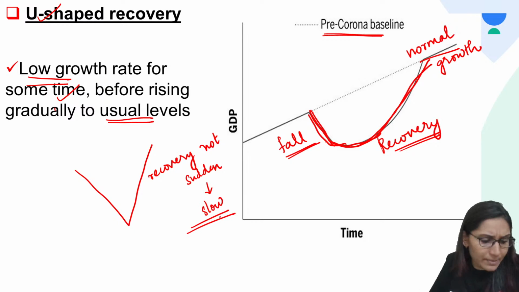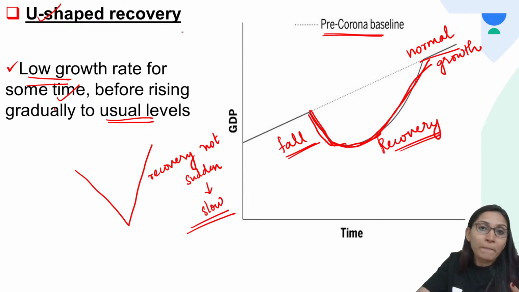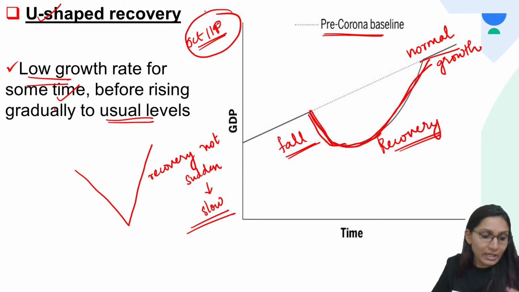Prabhat Shekhar has asked me, in how many quarters were the calculations done? This is after the COVID situation, and this statement was actually made by the Chief Economic Advisor. It's based on the IIP data for the month of October. IIP is the Index of Industrial Production, and it is made every month. So based on the IIP for October, we are discussing this concept. Prabhat, hope it's clear for you.